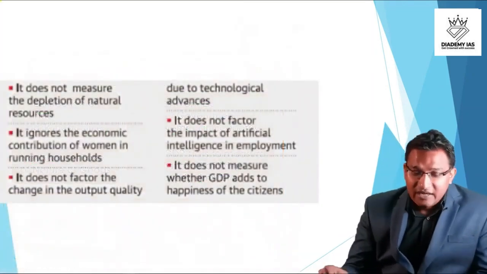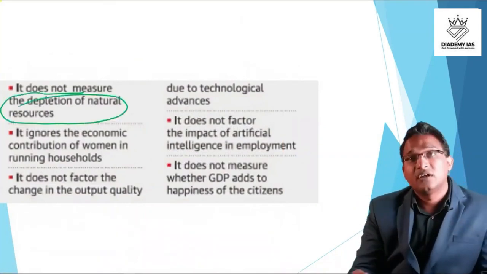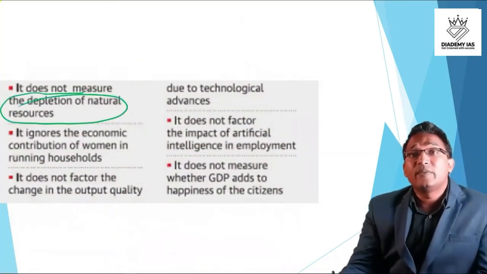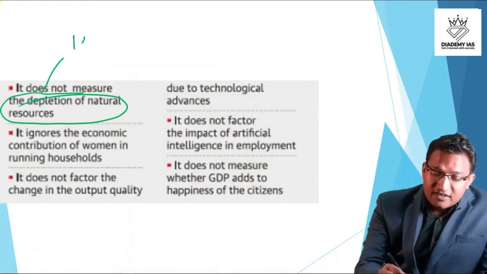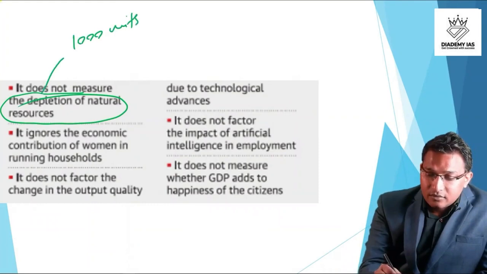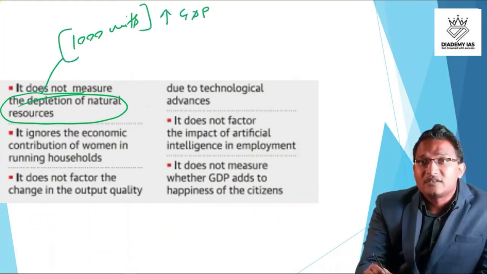What are the other limitations? It does not measure the depletion of natural resources. So for example, if there is a production of 1000 units, right? Because of this production, the GDP will increase.